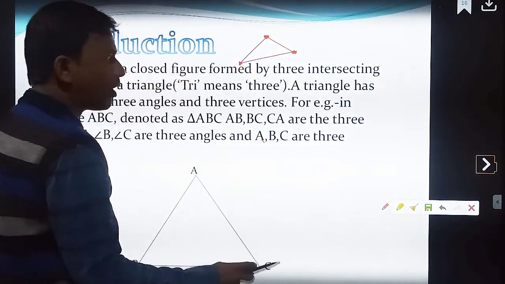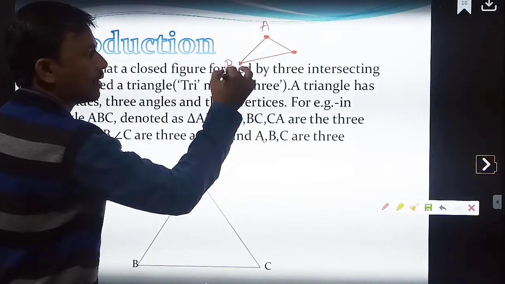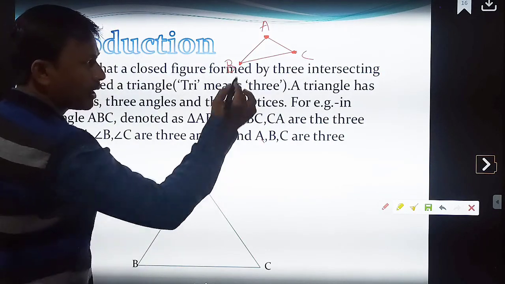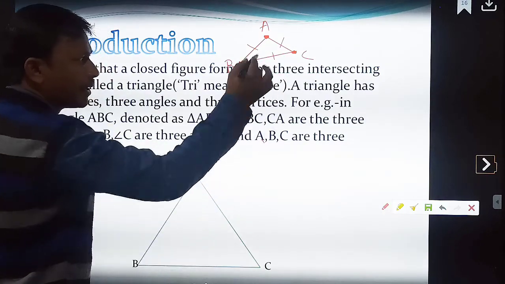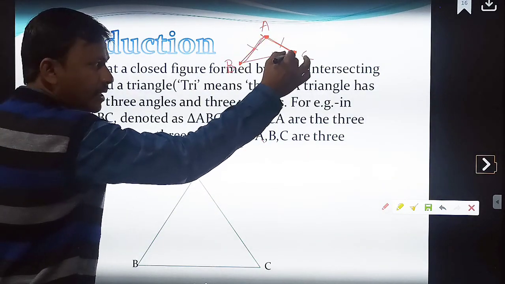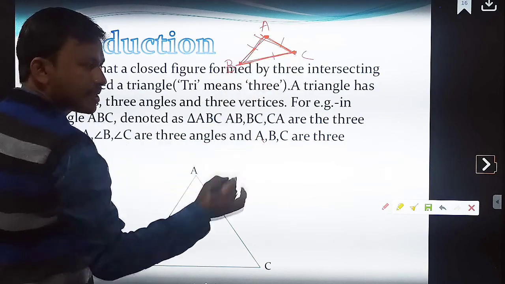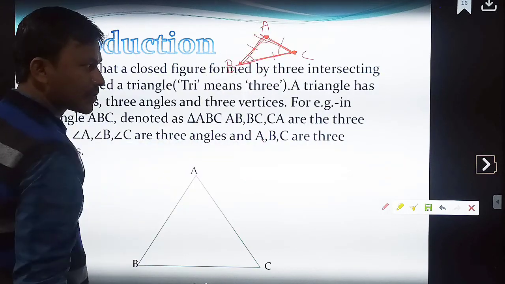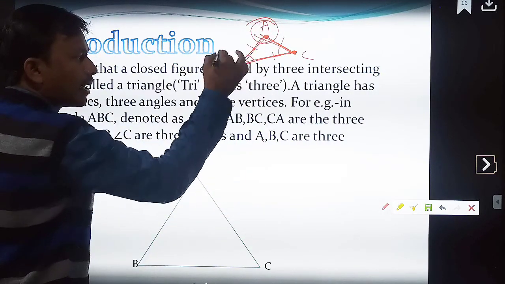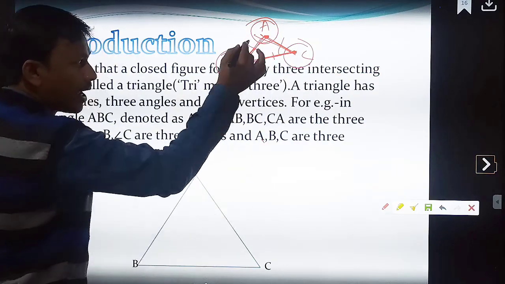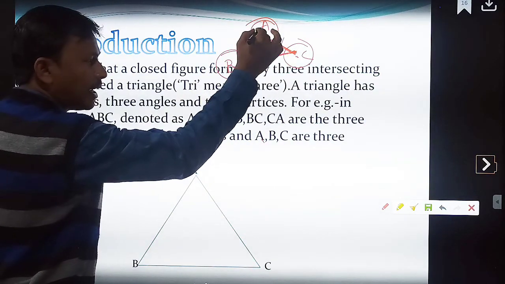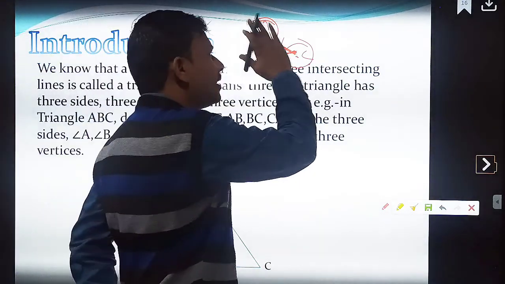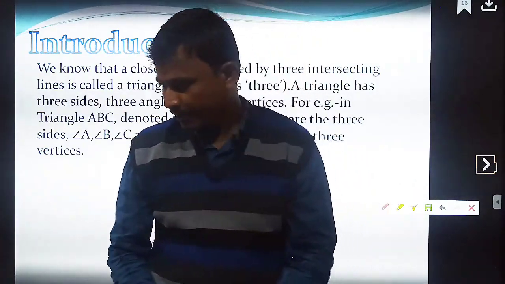In a triangle, what all we have? Let us consider triangle ABC. You will be having 3 sides. What are the 3 sides here? AB or BA, AC or CA, BC or CB. Correct? Then we are having how many angles? 3 angles. What are the 3 angles here? Angle A, angle B, angle C, or angle ABC, angle BCA, angle CAB. Correct? These are the 3 angles and 3 sides of a triangle.